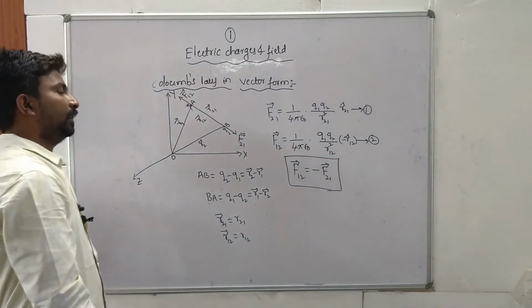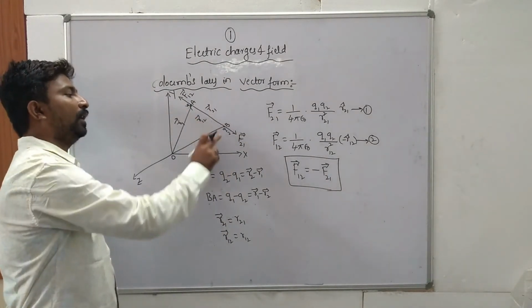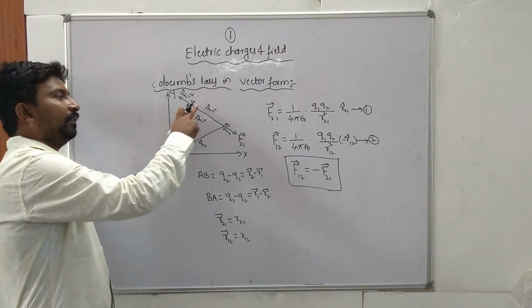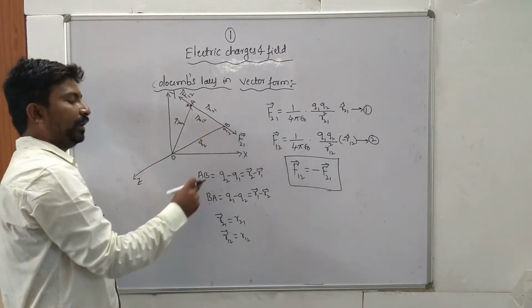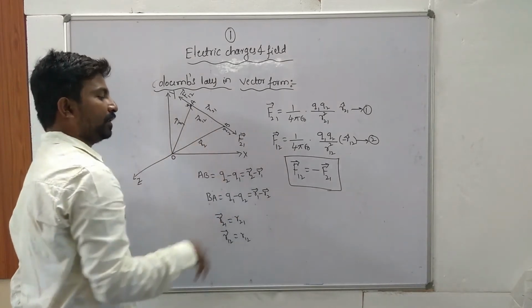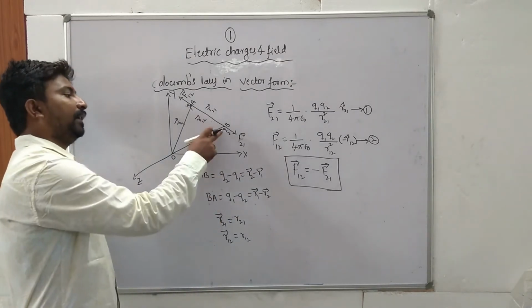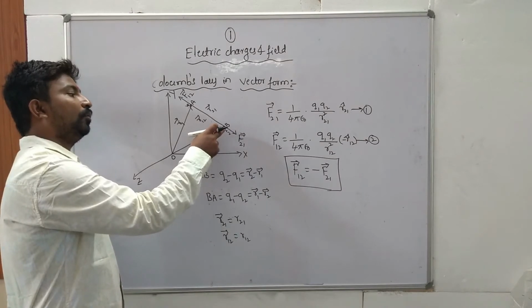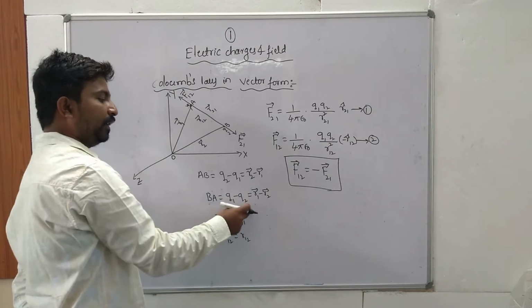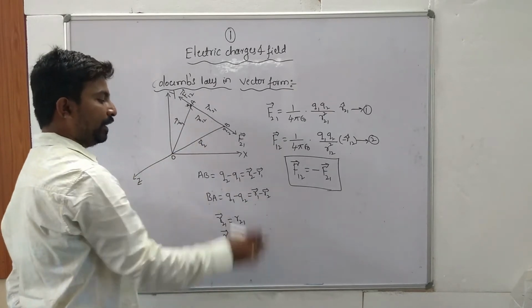Once again, let the position vectors of the two charges Q1, Q2 be R1 and R2 respectively. The vector is leading from A to B. So AB is equal to Q2 minus Q1 is equal to R2 minus R1. In the same way, the vector is leading from B to A. So Q1 minus Q2 is equal to R1 minus R2.